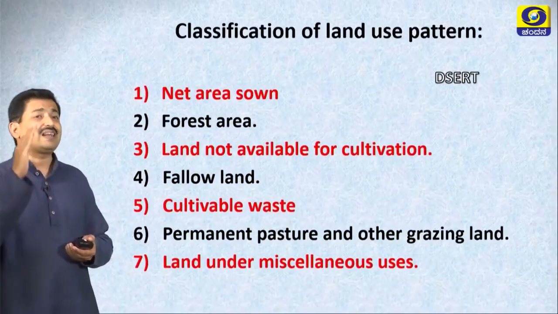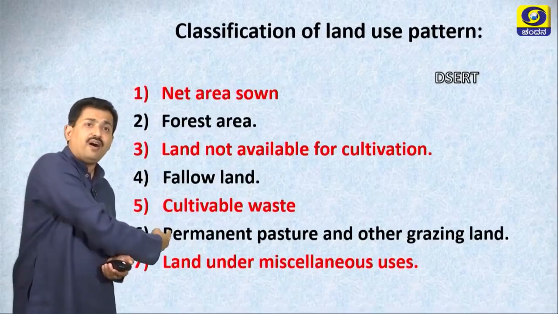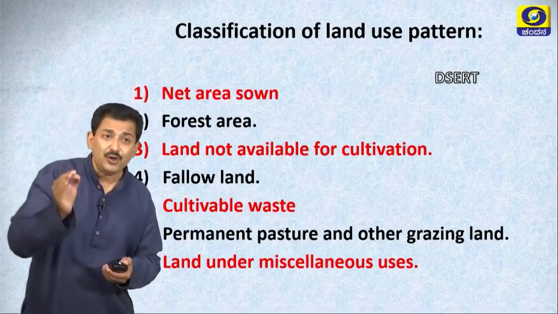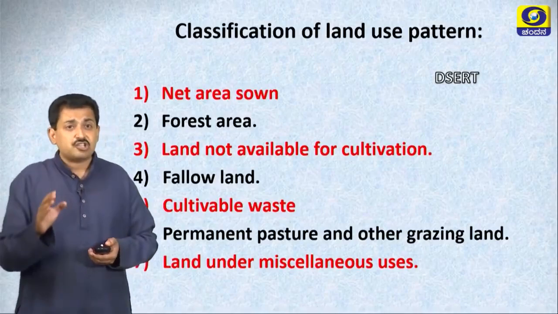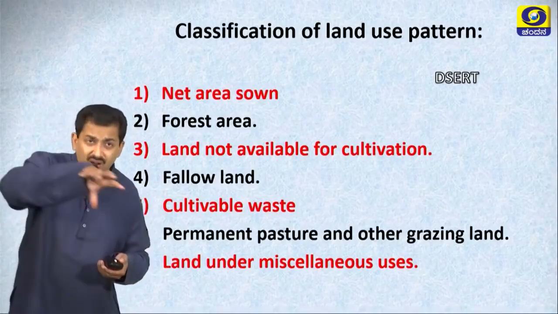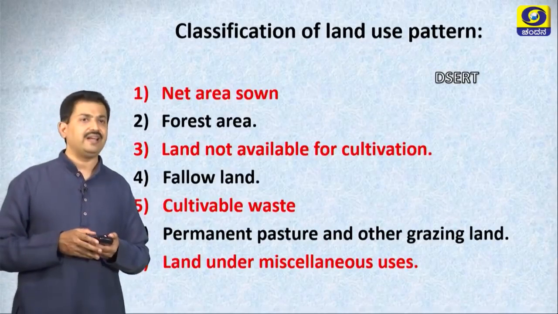Now, let us see the classification of land use. Net sown area, forest area, land not available for cultivation, fallow land, cultivable waste land, permanent pasture and other grazing land, land under miscellaneous use, all these are different types of land use patterns in India.